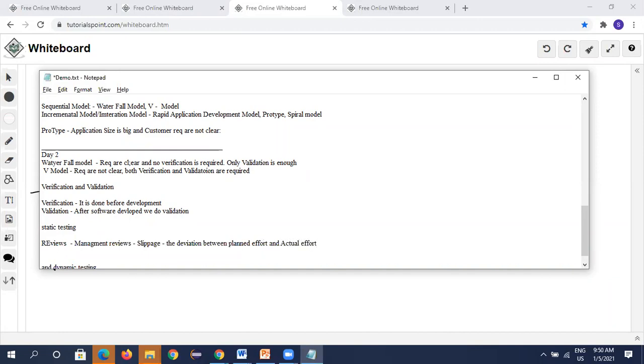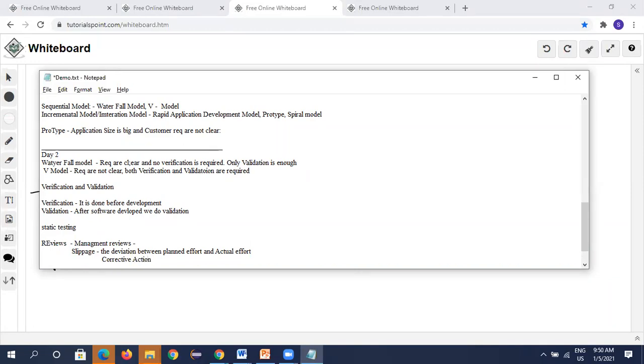If there is any deviation between planned effort and actual effort, the management takes care and provides some corrective measures, or we can say corrective action.